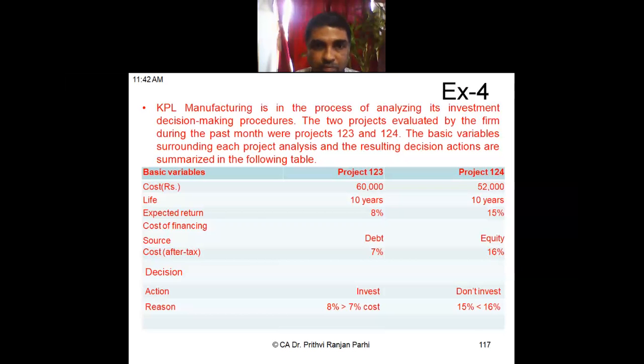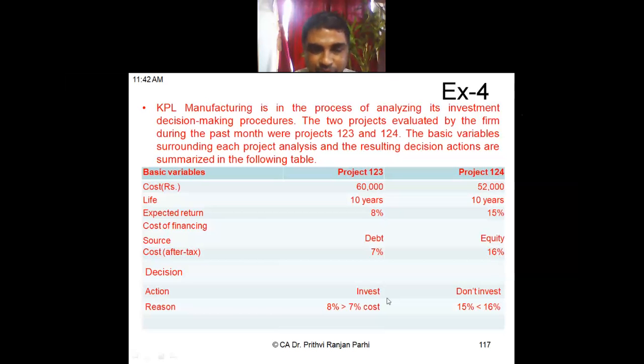Expected return in case of project 123 is 8%, and in case of project 124 it is 15%. Cost of financing source is debt in case of project 123, and in case of 124 the cost of finance is equity. And cost after tax is 7% in project 123 and in project 124 it is 16%. Then action: there is a suggestion to invest in project 123 and not to invest in project 124. What is the reason for that?